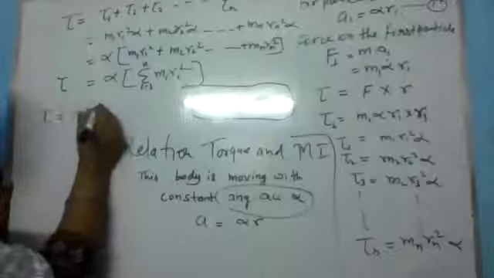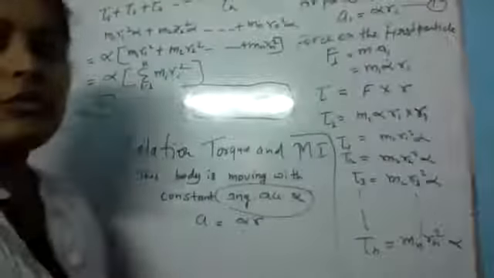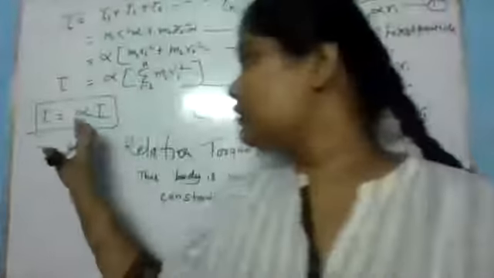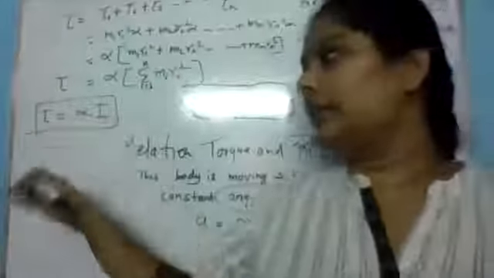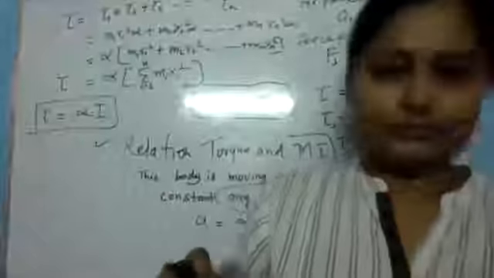So tau equals I alpha. This is the relation between torque and moment of inertia. Tau equals I alpha or alpha I. Is this clear? Yes, ma'am.